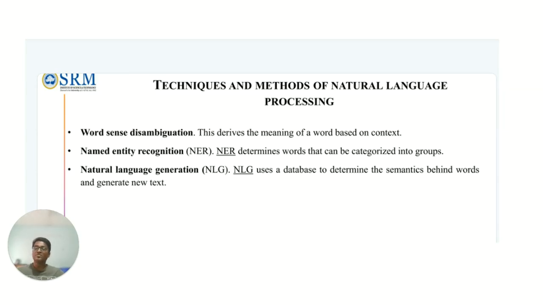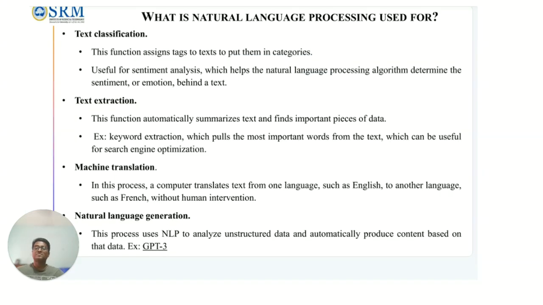Further techniques are word sense disambiguation, named entity recognition, which is called NER, and natural language generation, NLG. NLG uses a database to determine the semantics behind the words and generate new text.